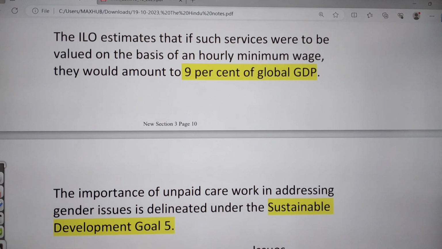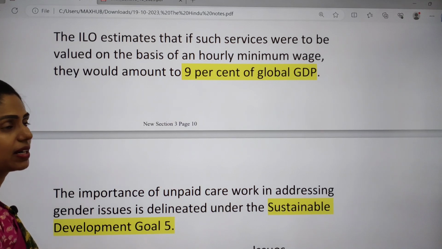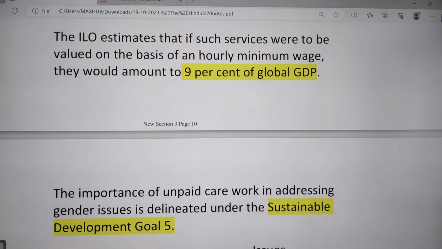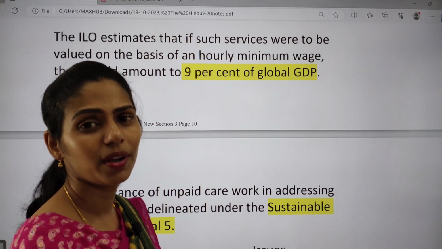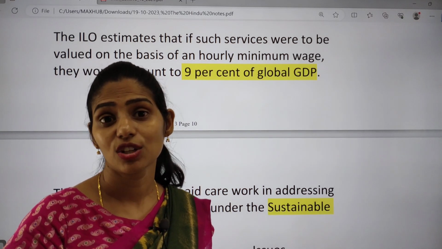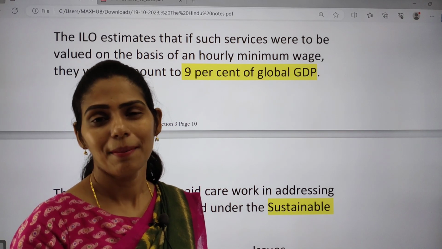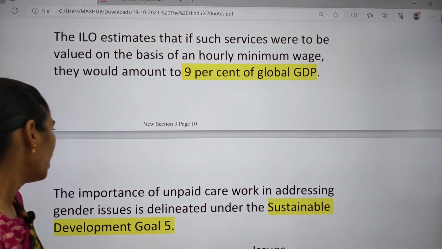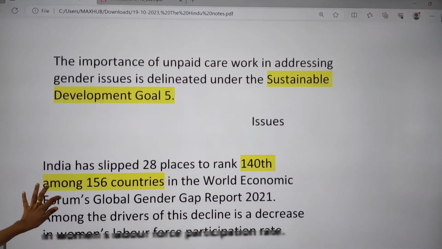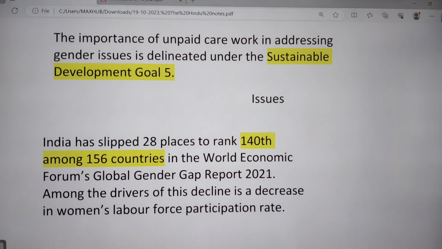Here the International Labour Organization estimates that if such services were to be valued on the basis of hourly minimum wage, they would amount to 9% of global GDP. So if you account for this unpaid work of women, it will contribute 9% of GDP. Then you can see how much contribution women provide to the economy, but it is not at all accounted for. The importance of unpaid care work in addressing gender issues is delineated under Sustainable Development Goal 5. And what are the issues here?